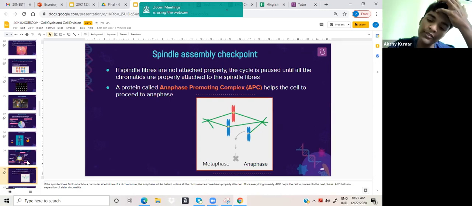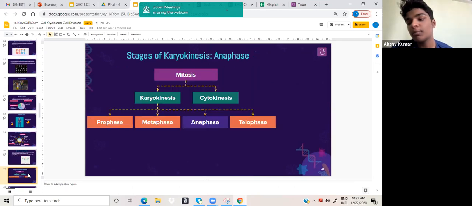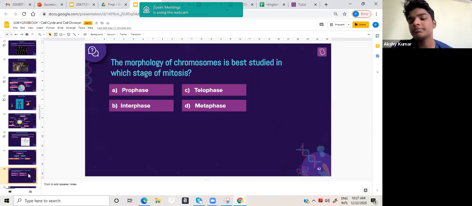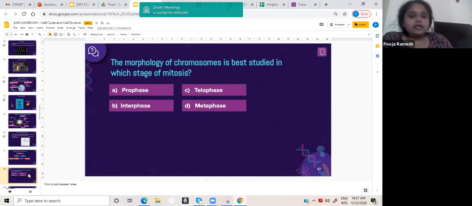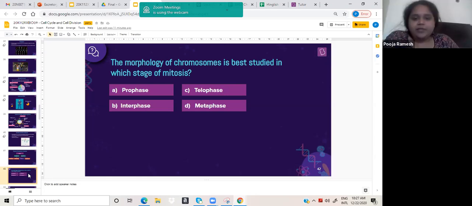What stage? Anaphase. And what is the complex that precedes this called? Anaphase promoting complex. Okay, very good. Now this answer, I think it's easy for you to understand. The morphology of chromosome is best studied in which stage? Metaphase. Okay, very good.